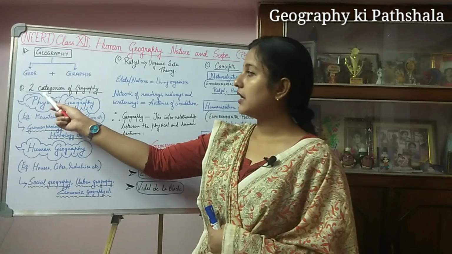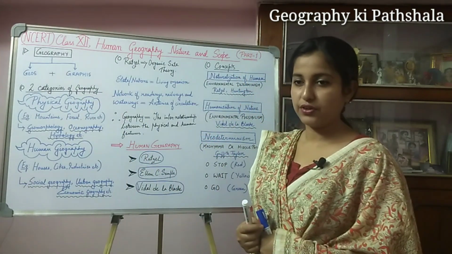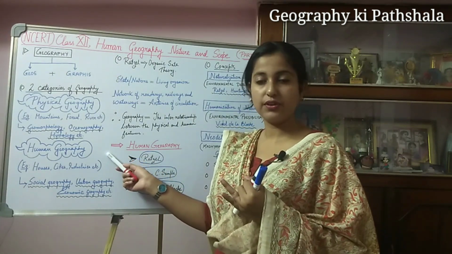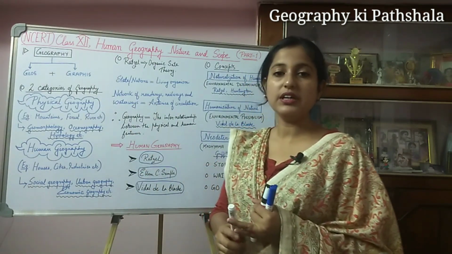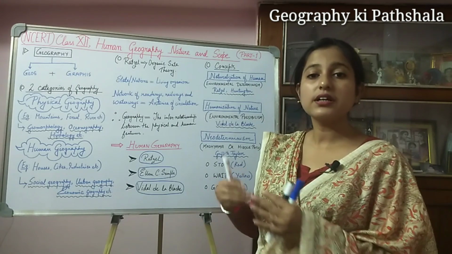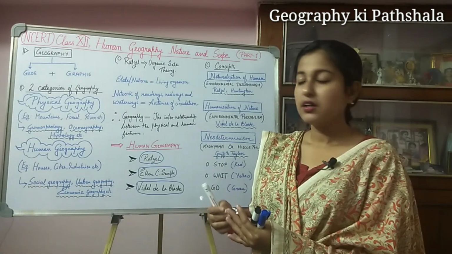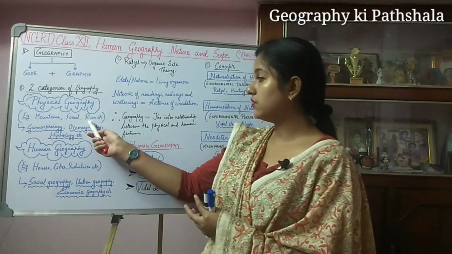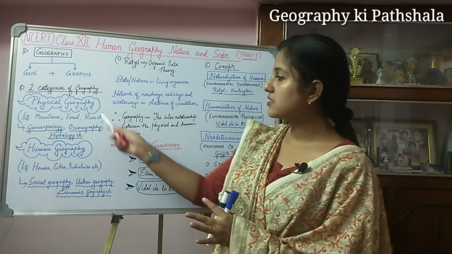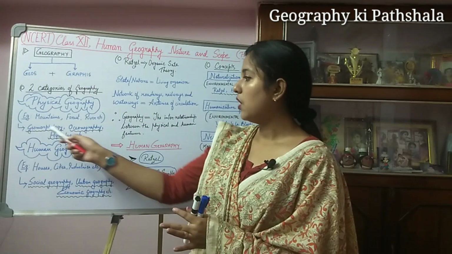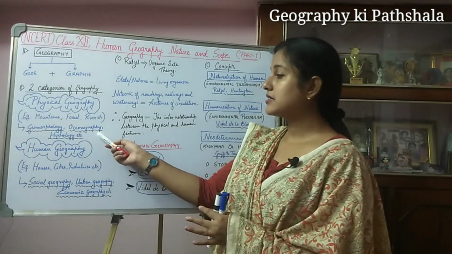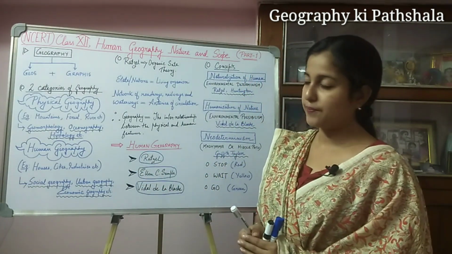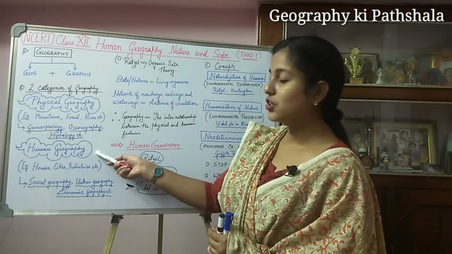Now we can see that there are two categories of geography: physical geography and human geography. Physical geography deals with the physical features of the earth's surface, for example mountains, forests, rivers, etc. Some parts of physical geography are geomorphology, oceanography, hydrology, etc. Next comes human geography.